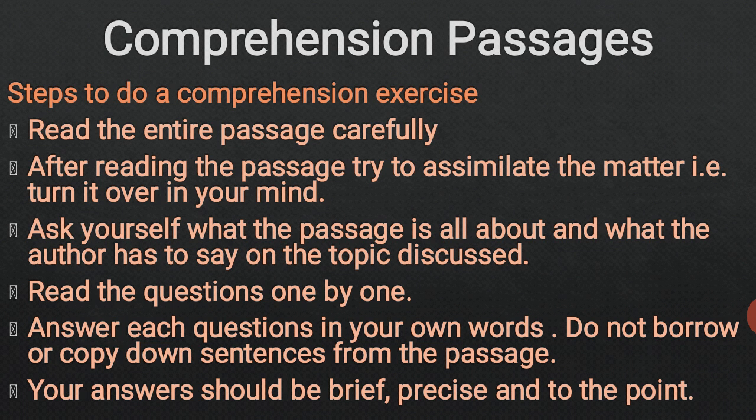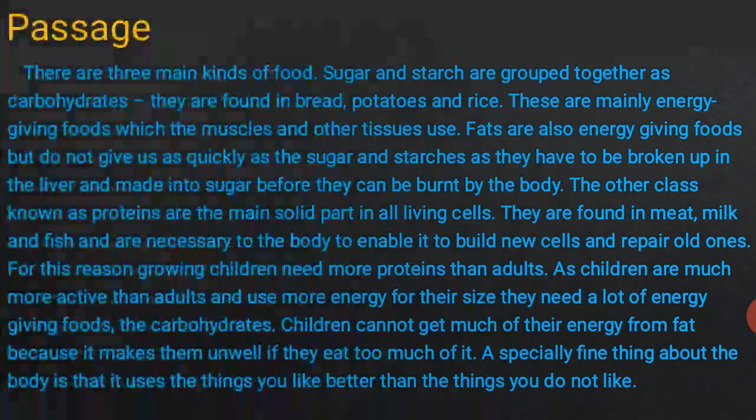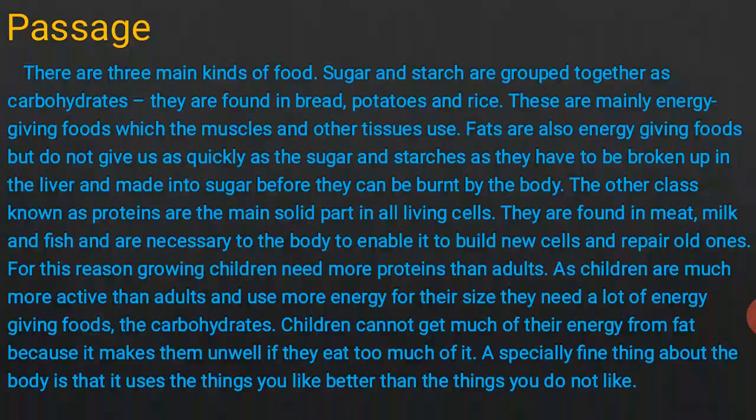See the comprehension passage. I have given you an example. That is the passage. There are three main kinds of food. Sugar and starch are grouped together as carbohydrates, so they are found in bread, potatoes, and rice. These are mainly energy giving foods which the muscles and the other tissues use.